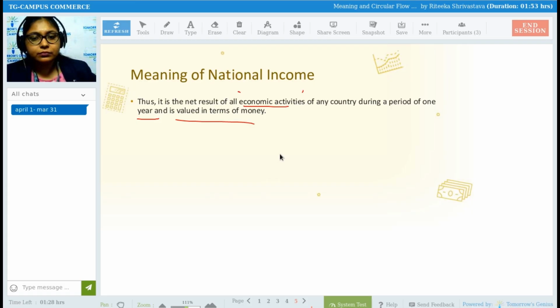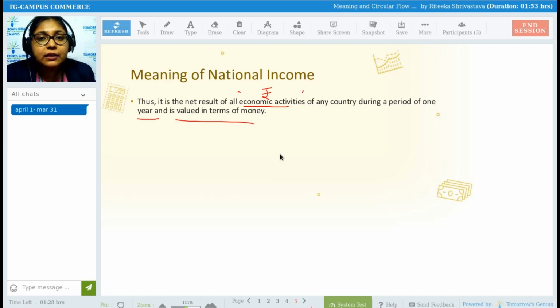Yes, economic activities that generate income. Very good. Economic activities are those activities which will generate income, which has a relationship with money. Non-economic activities are those activities which do not have any involvement of money. Examples of economic activity can be a teacher teaching in school, a doctor treating his patient, and so on.